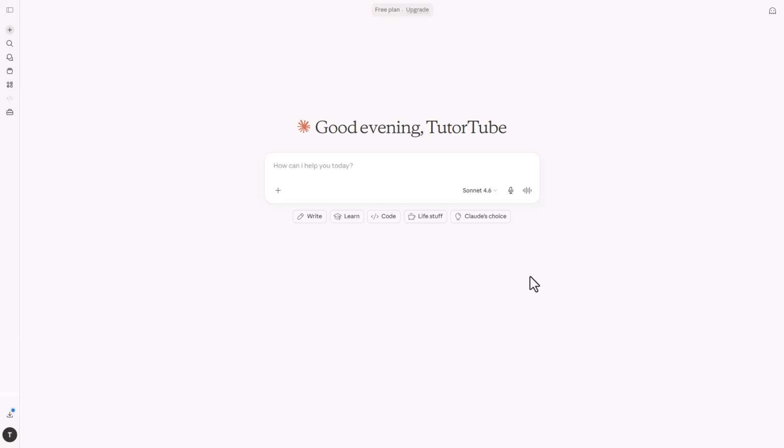So if you want to become creative, then what you can actually do using Claude AI is generate out stories as you want as well. For example, you can go ahead and simply say, write a story about a girl who loves to be online, but the parents always scold her.